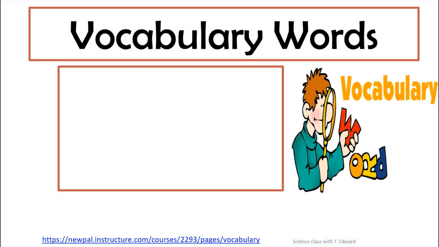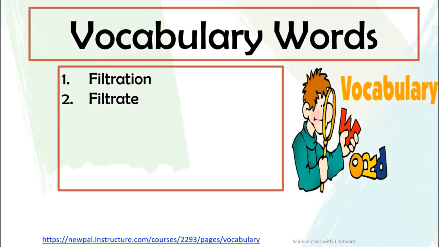Vocabulary words. I want you to say or repeat each word after I read them. Number 1. Filtration. Say it louder. Filtration. Number 2. Filtrate. Filtrate. Number 3. Residue. Residue.